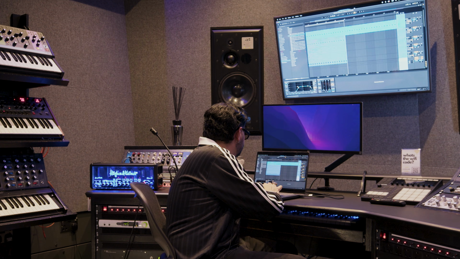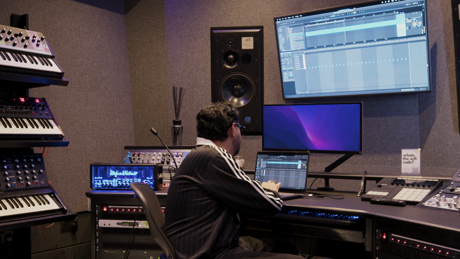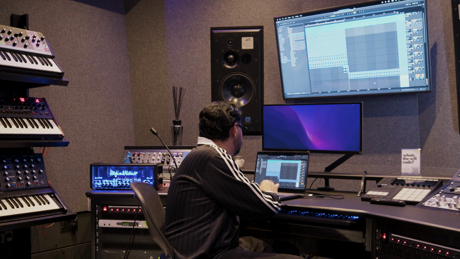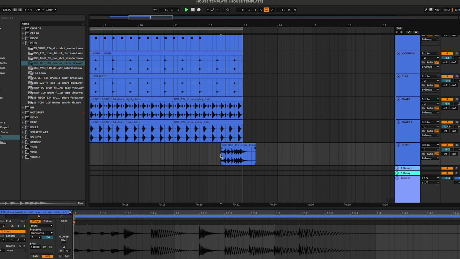So what I tend to do with my kicks is take out the last four, just to make space for the drum fill at the end. There you go.